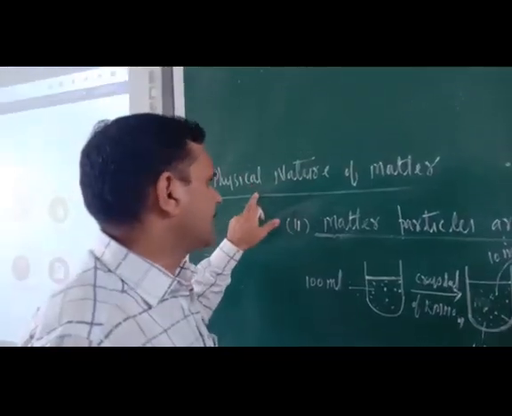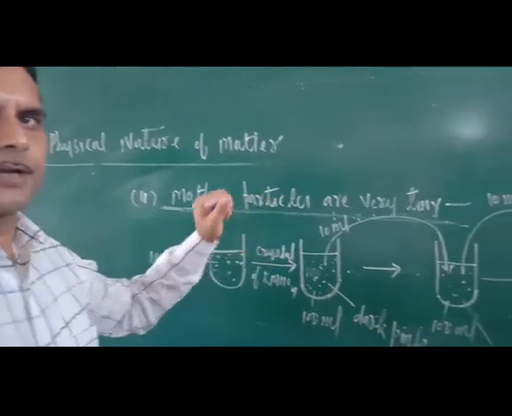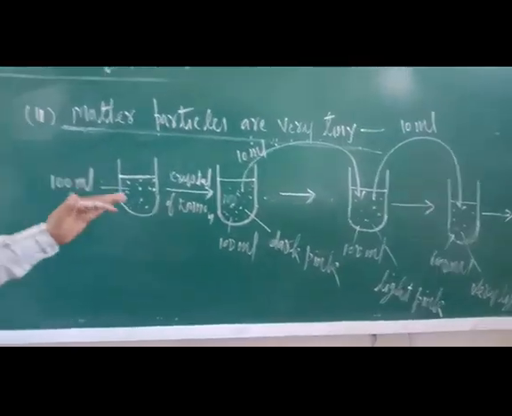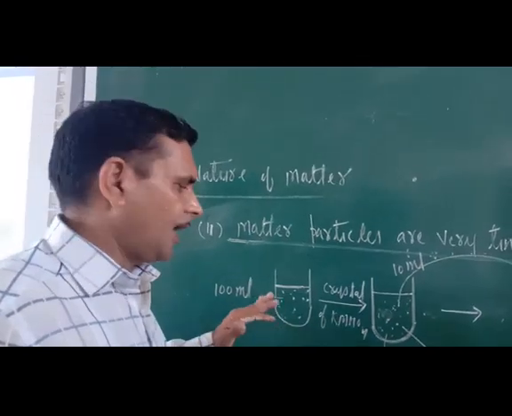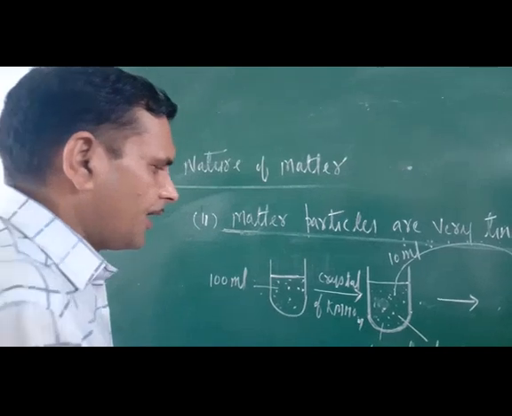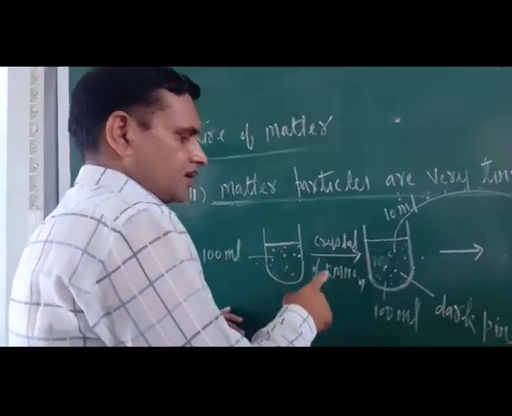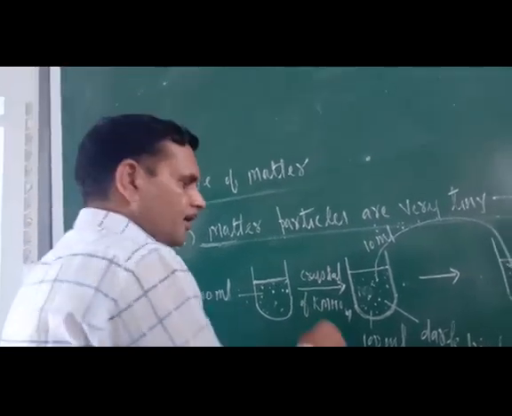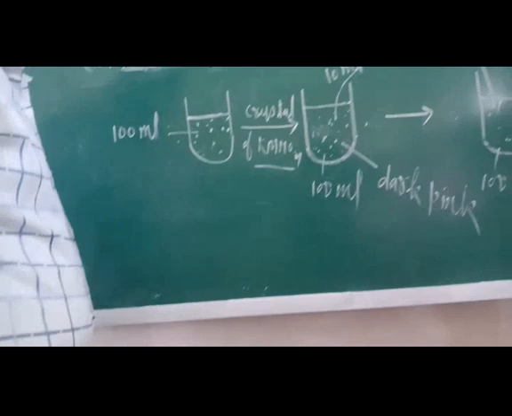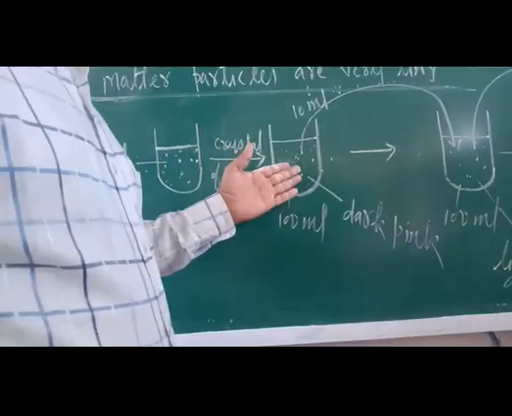Yes, the second physical nature of matter is that matter particles are very tiny. We can prove this with the help of one activity. You take 5 beakers, and in each beaker take 100 milliliters of water. Now in beaker number two, add a few crystals of potassium permanganate. What you will see is that after a certain period of time, the solution becomes dark pink.